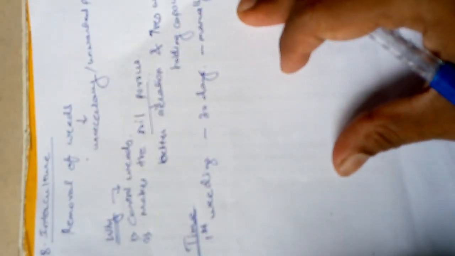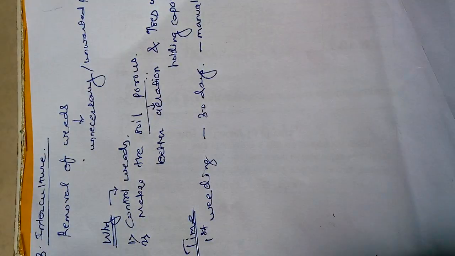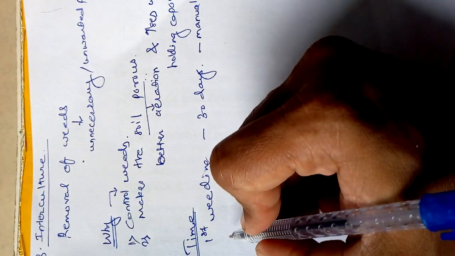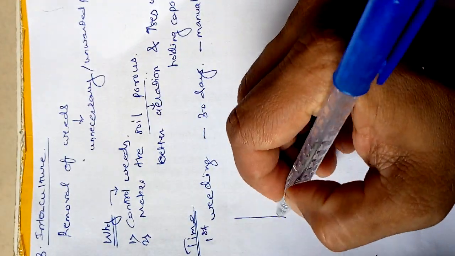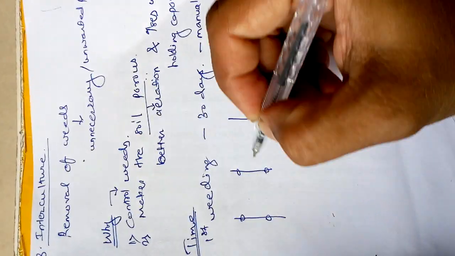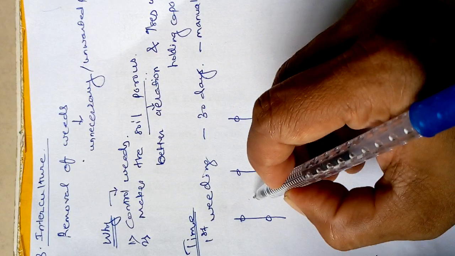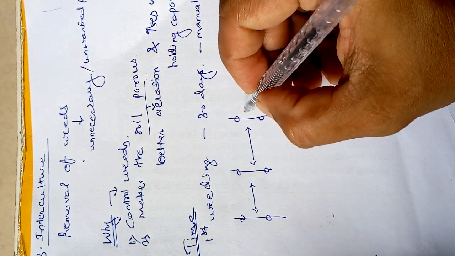Now to remove the weeds, plowing of the interspace between the rows periodically at a depth of 15 centimeters is necessary. See, when we plant the mulberry plants, we know that a proper space is required. So this is the space present between the two plants.